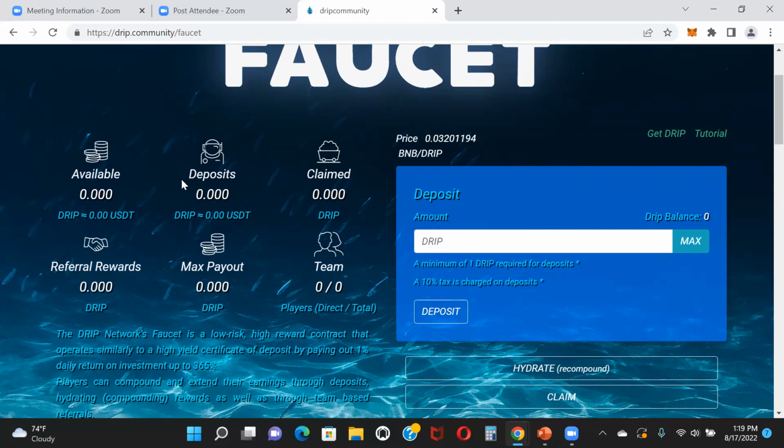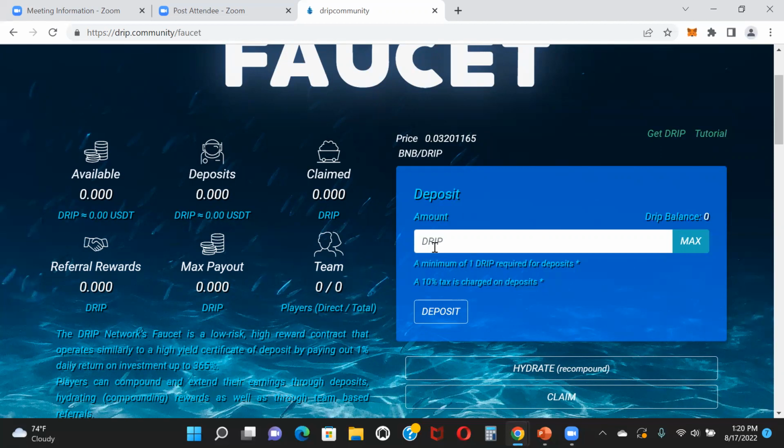Right here is where you're going to see how much drip you have and how much in USDT value that drip is, because again, it's going to fluctuate based on the price of drip. And then your 1% a day of this goes here. This shows how much you've claimed. This is your referral rewards. This is your max payout, because again, you only get 365% of your deposit. So once you max that out, then you're done. You need to create another wallet. And here, if you want to build a team, is where you can track how many direct team members you have, and then how many total.